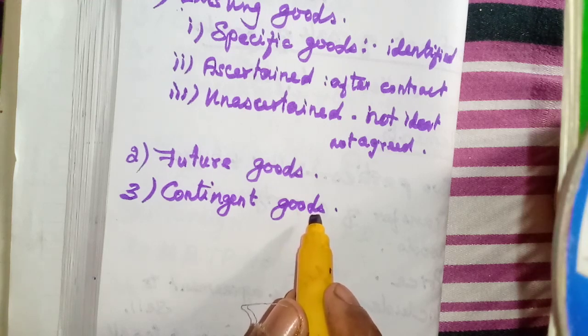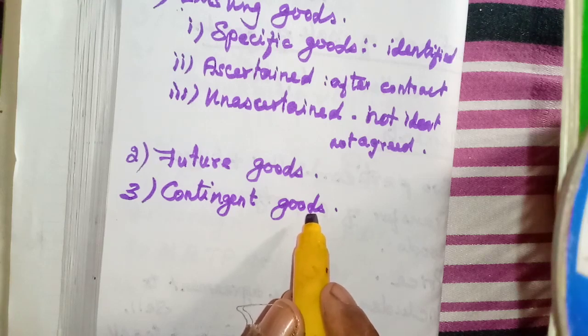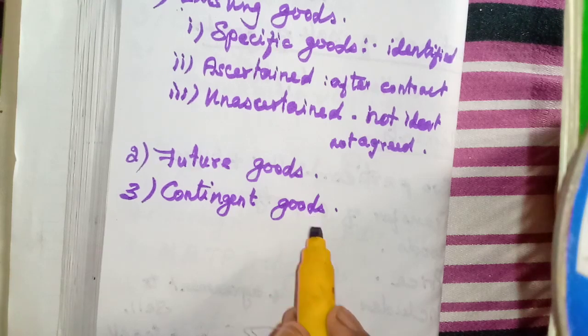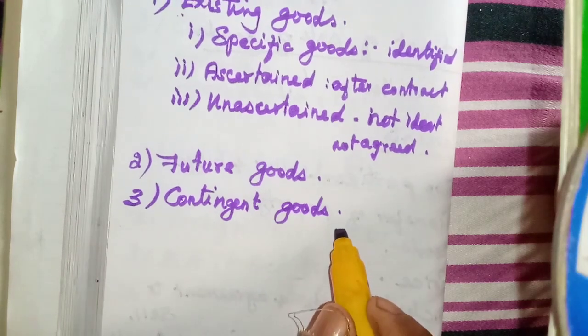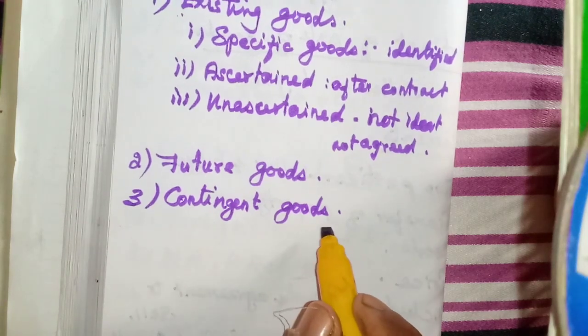So after the engagement is over, they will say, after 3 months you have to deliver these goods. That goods we can say as contingent goods.